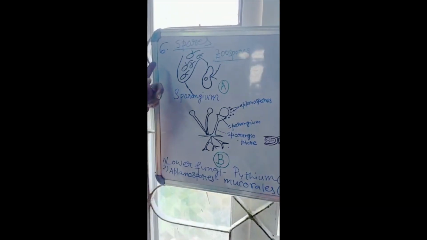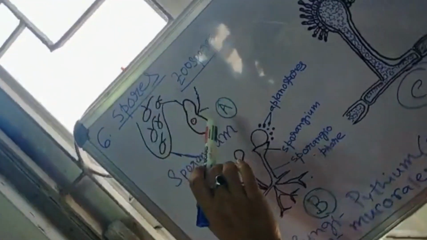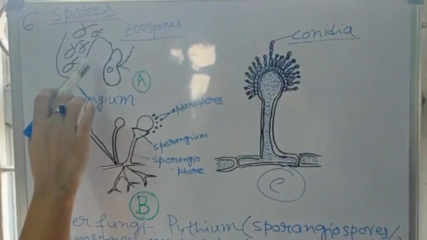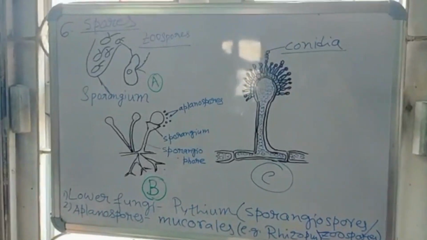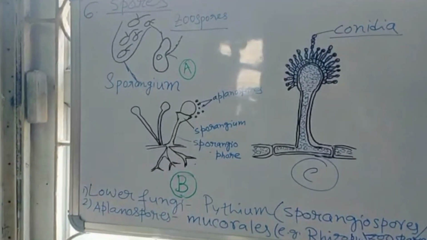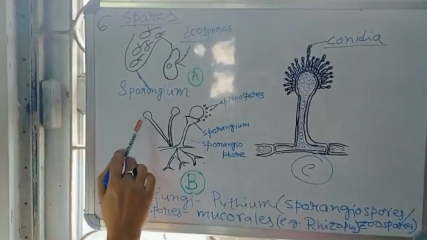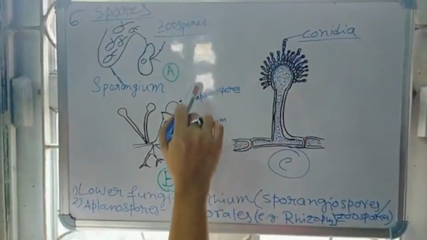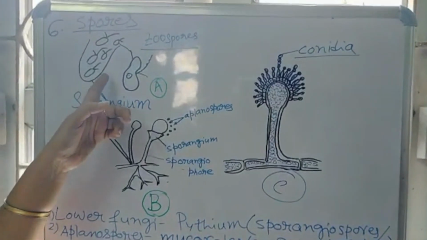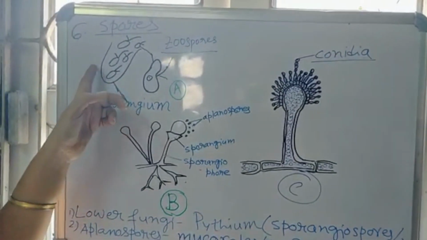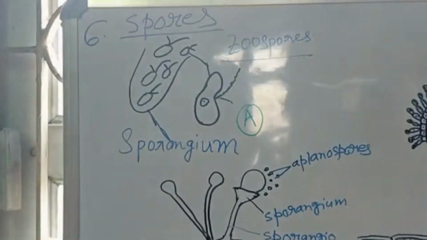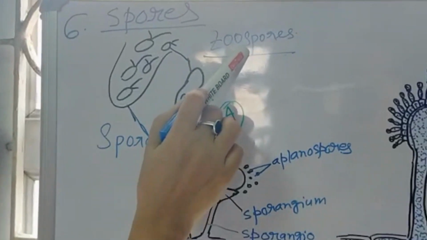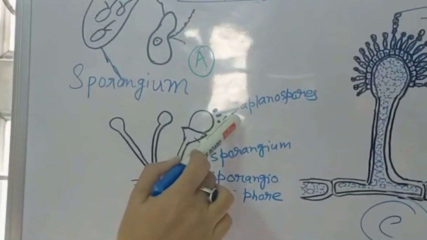Now the sixth number and the last type of asexual reproduction is by spores. Spores are produced by algae as well as fungi. According to the mode of formation, spores are of two types. One is sporangiospores and another is conidiospores. Now, sporangiospores are produced in sporangium. Sporangium is a container where spores are produced. You see, this is sporangia and these are spores.